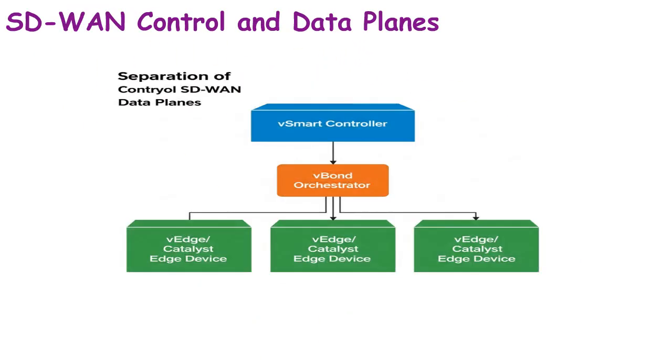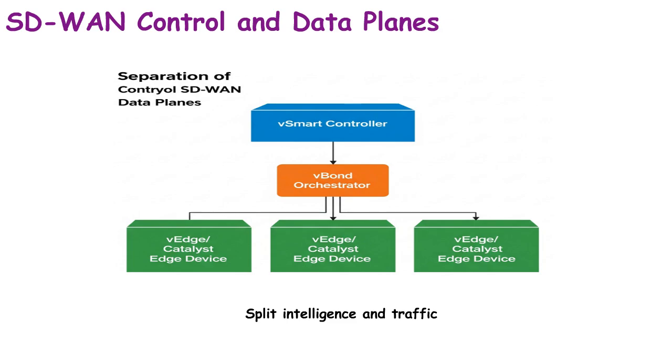Understanding control and data planes is essential to mastering Cisco Catalyst SD-WAN. Think of it like air traffic control versus the airplanes themselves. The control plane directs, organizes, and maintains secure tunnels between devices. The vSmart controller manages routing, policies, and distributes encryption keys.